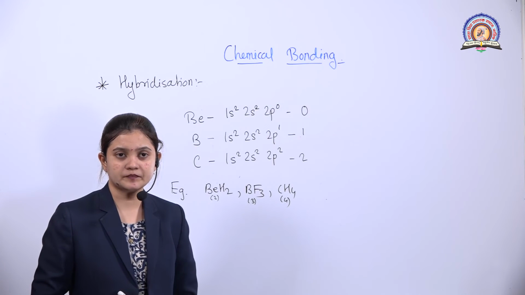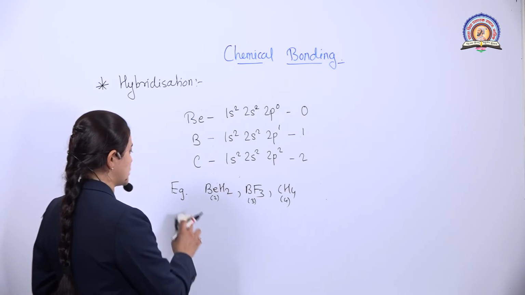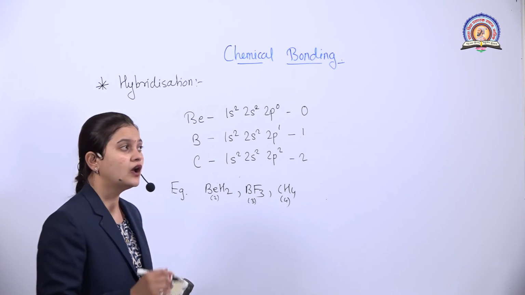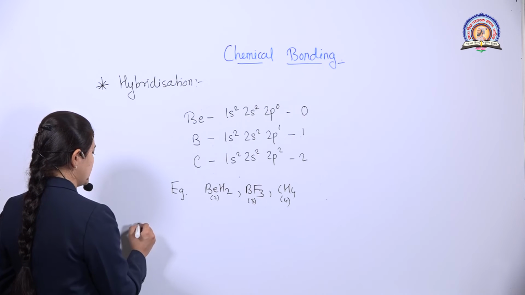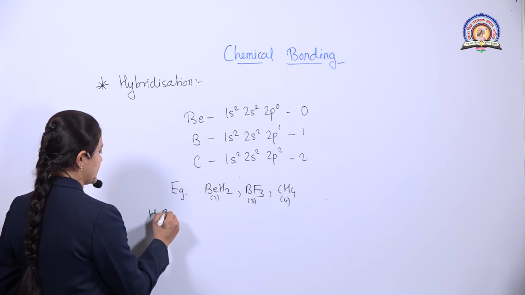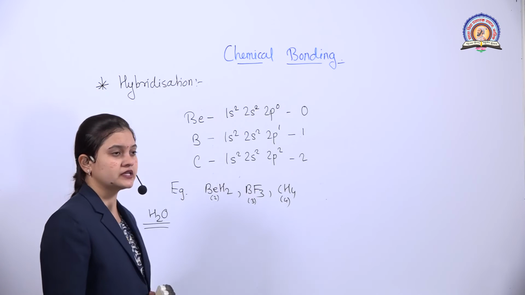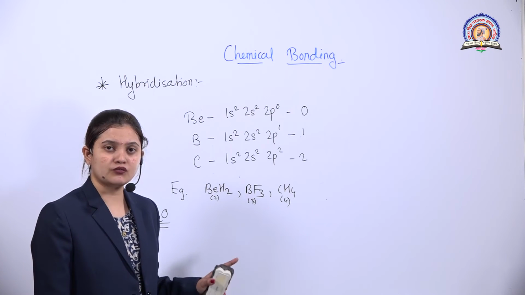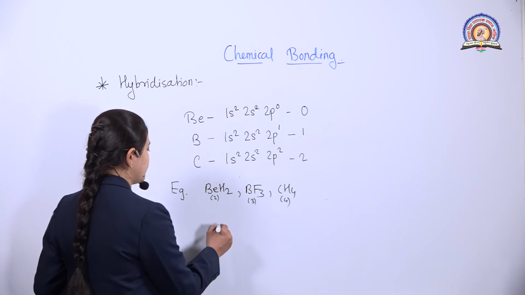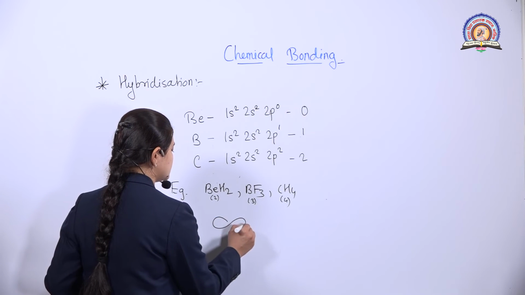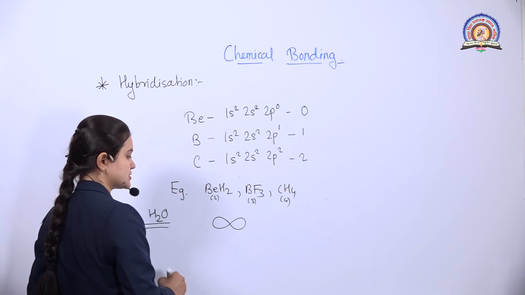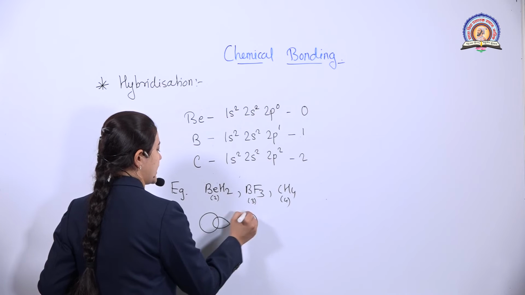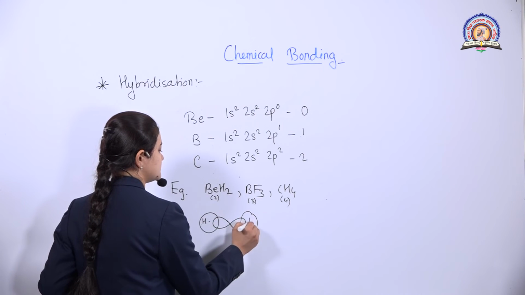This is one point. The next is shape and geometry. Now, talking about shape and geometry, we will take an example of the formation of the water molecule, H2O. Everyone knows H2O. So during the formation of H2O, what happens? The p orbital of oxygen overlaps with the s orbital of hydrogen.